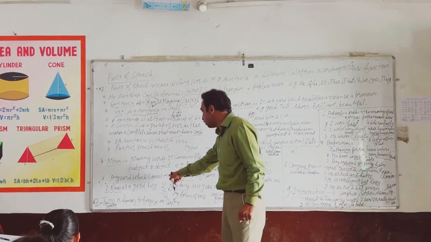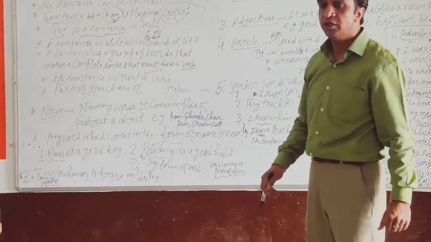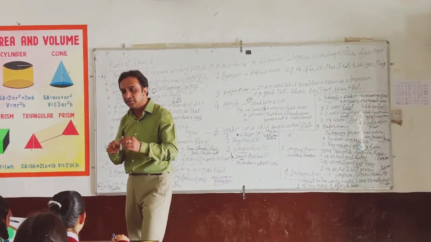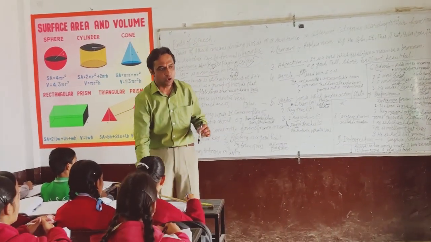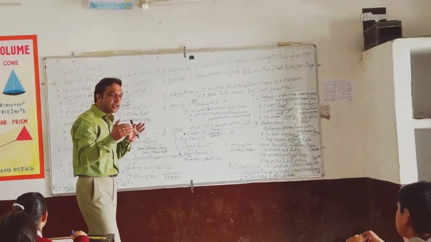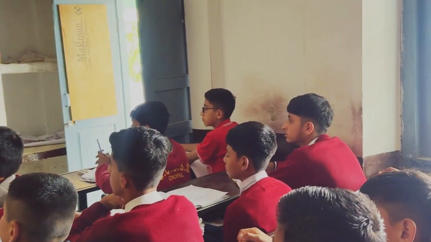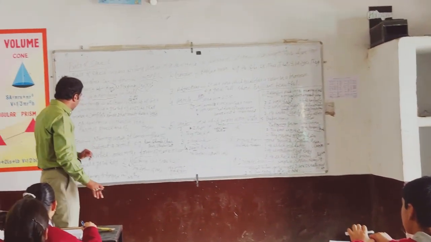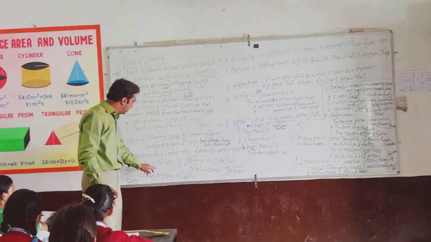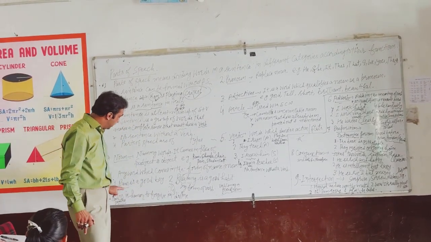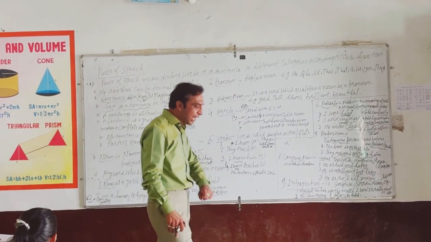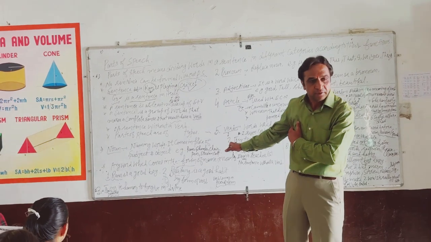Any word which comes in the form of a name is noun. You can see many things here like this marker, this stick, your notebook, your chair, bench. Whatever you can see here, all these are nouns. Ram is a good boy. And what is noun here? Ram is noun here. Reading is a good habit. What is noun over there?